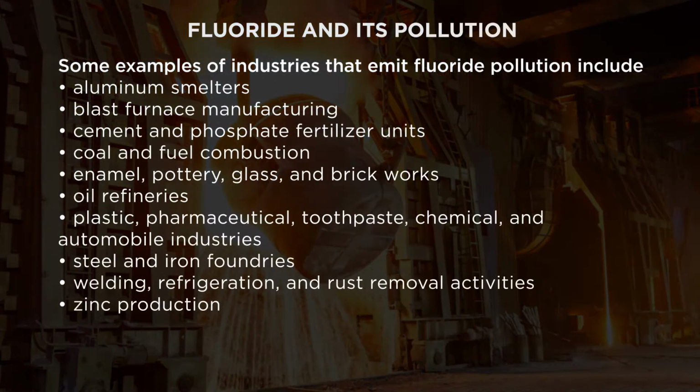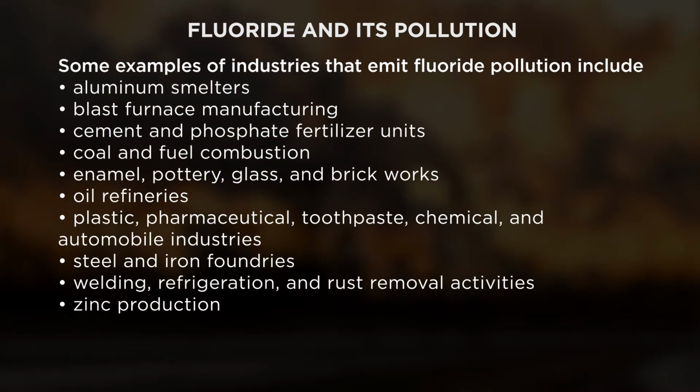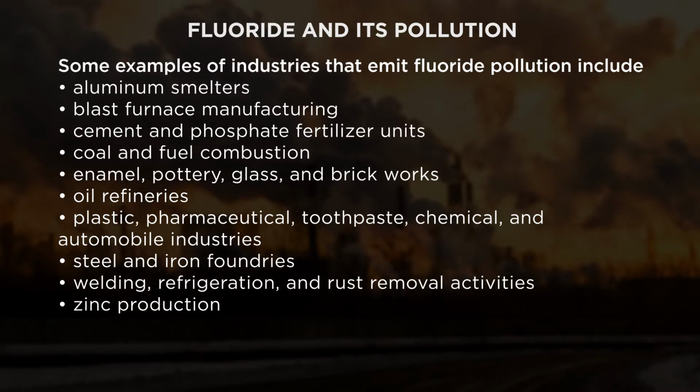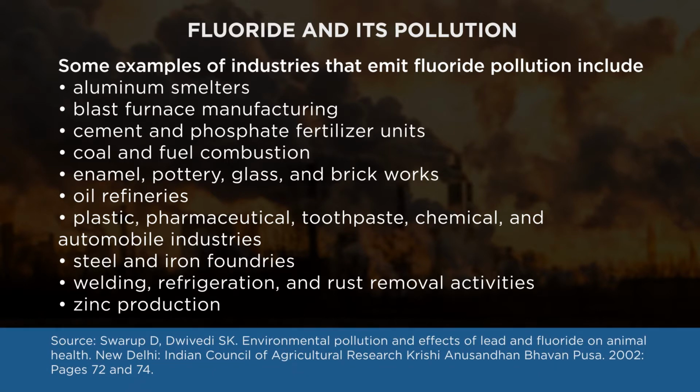Some examples of industries that emit fluoride pollution include aluminum smelters, blast furnace manufacturing, cement and phosphate fertilizer units, coal and fuel combustion, enamel, pottery, glass, and brickworks, oil refineries, plastic, pharmaceutical, toothpaste, chemical, and automobile industries, steel and iron foundries, welding, refrigeration, and rust removal activities, and zinc production. Source for this is D. Swarup et al., Environmental Pollution and Effects of Lead and Fluoride on Animal Health, New Delhi, Indian Council of Agricultural Research, PUSA, 2002.